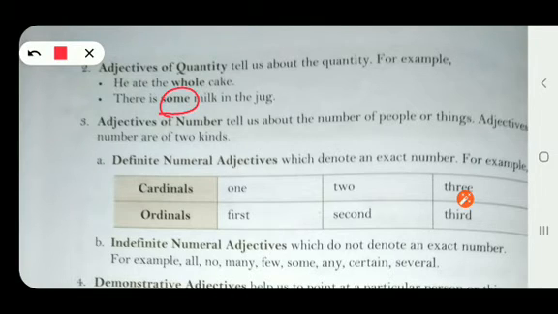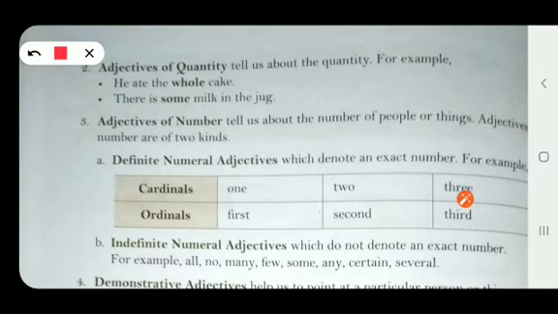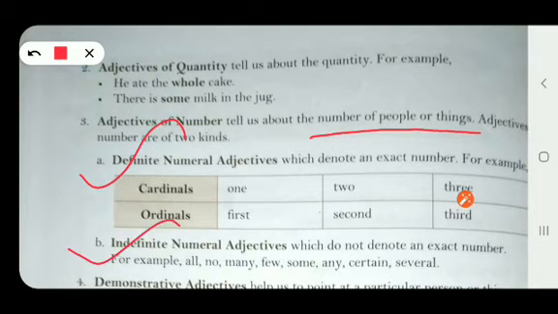Now we move on to the third type of adjectives, that is adjectives of number. It is very clear from the name itself, they talk about the number of people or things, right? They tell us the exact number, and how many people and how many things. And they are further divided into two: definite numeral adjectives and indefinite numeral adjectives.